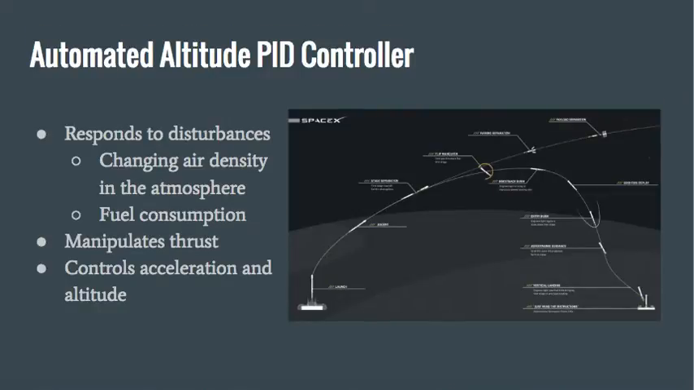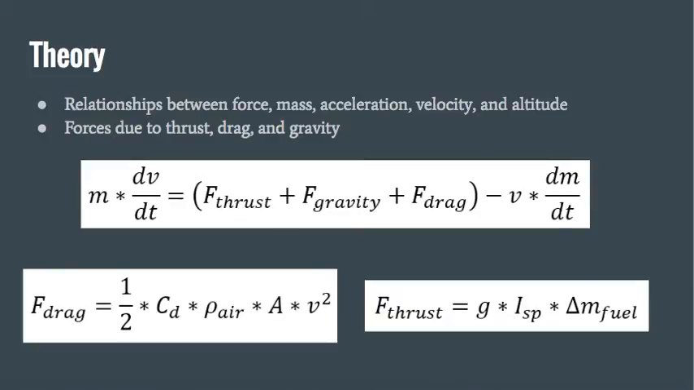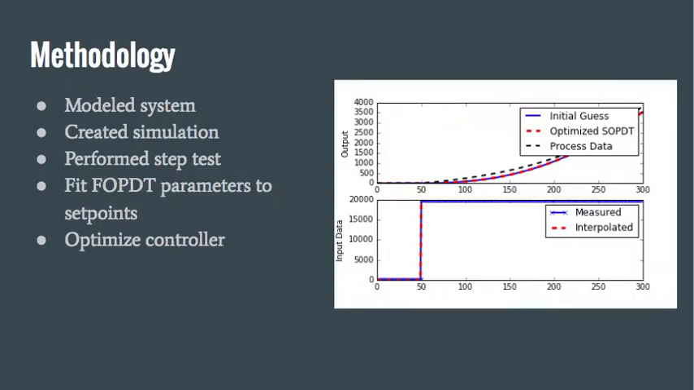By adjusting the thrust, we can ultimately control altitude, velocity, and acceleration. The PID controller needs to limit acceleration to under 6 Gs and land under safe conditions. The theory behind our controller is based in force balances. This force balance allows us to take into account the changes in gravitational acceleration, mass, and drag force to ultimately control thrust. After modeling the system, we created a simulation for our rocket and did a step test. Using a few set points, we fit FOPDT parameters and then optimized the controller for the best tuning parameters.